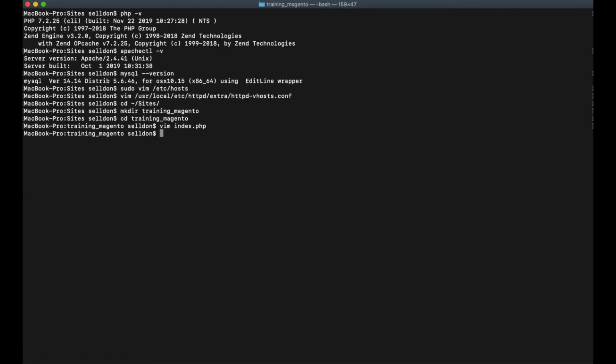Okay, so now we can check our virtual host on our local machine. We added the domain name to the etc hosts file, we added configuration for our virtual host to the Apache configuration file, and we added an index.php file just to check that PHP works fine.